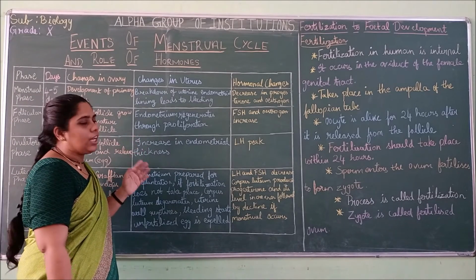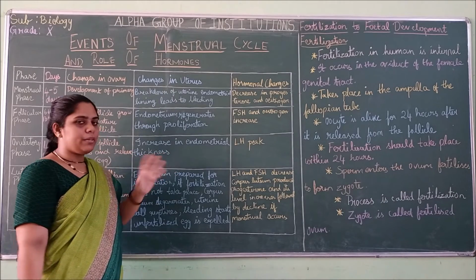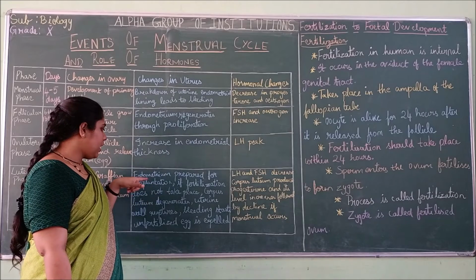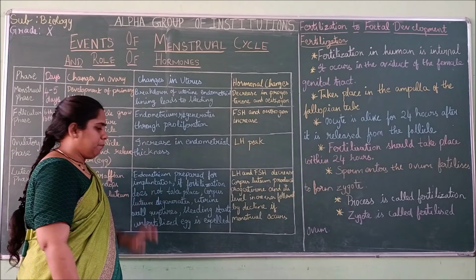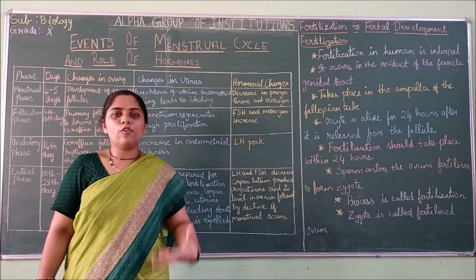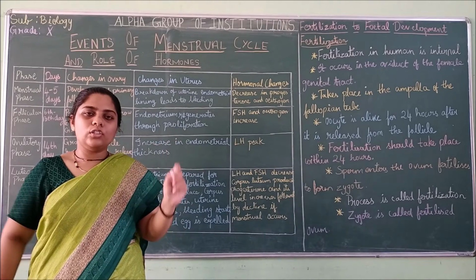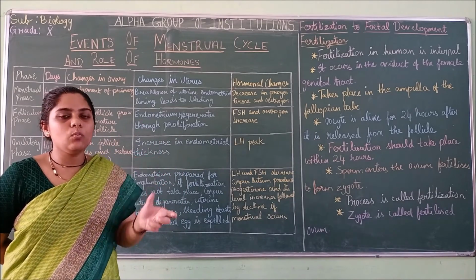So next are the changes in the uterus. What happens in the uterus? The endometrium thickens. The endometrium is prepared for implantation, so it is ready for fusion now. During fusion, the endometrium thickening should be very thick.